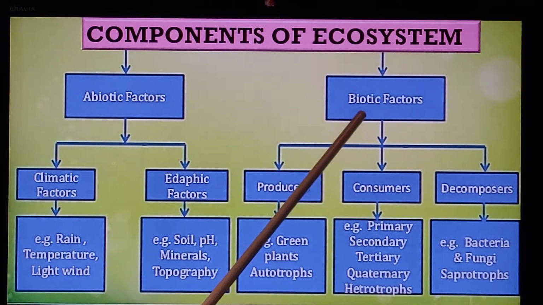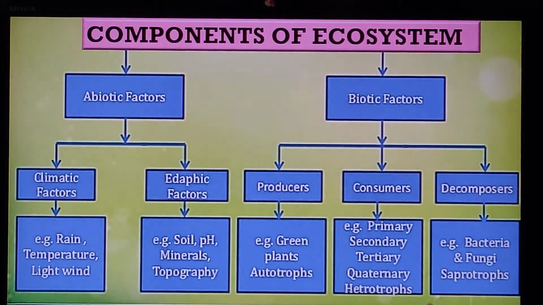Now, what about the living factors, biotic factors? We have different types of living organisms. We saw it just now. So, let us classify them into producers, consumers and decomposers. Producers are the plants. Why are they called producers? Because they are the only organisms which can produce food by the process of photosynthesis. Consumers are the organisms which consume plants or are indirectly depending on plants. We'll come to that later on.